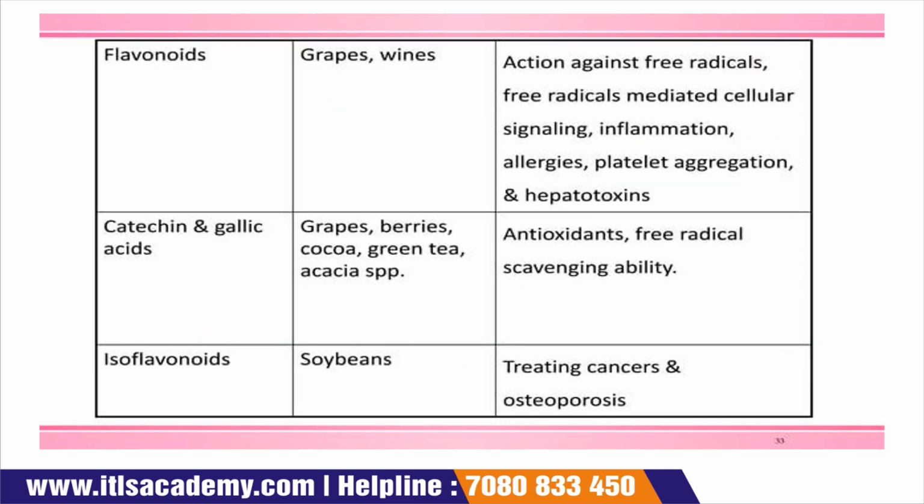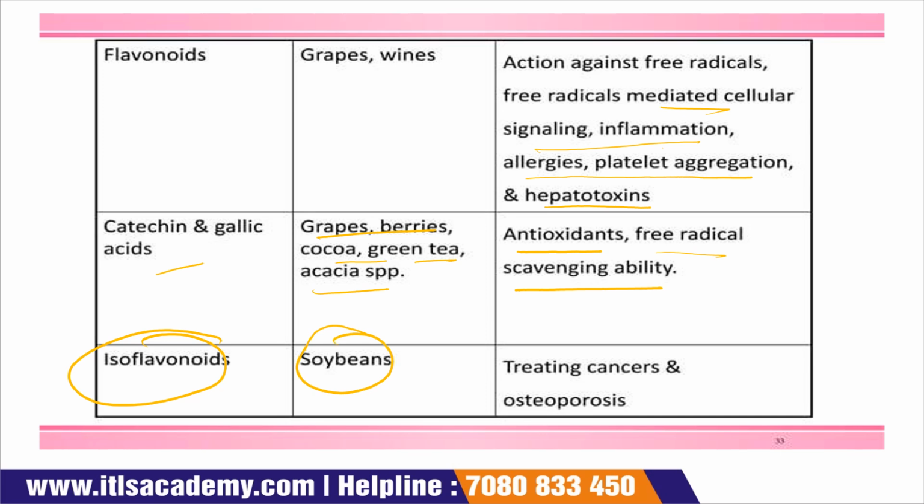Now flavonoids, and the source of flavonoids is grapevine, and the role is action against free radicals, free radical mediated cellular signaling, inflammation and allergies, platelet aggregation, and hepatotoxin. Then catechin and gallic acid sources are grape, berries, cocoa, green tea, acacia species, and the role is to act as an antioxidant and as a free radical scavenger. And the last one is isoflavonoid, and the source of isoflavonoid is soya bean, and it is used in the treatment of cancer and osteoporosis.